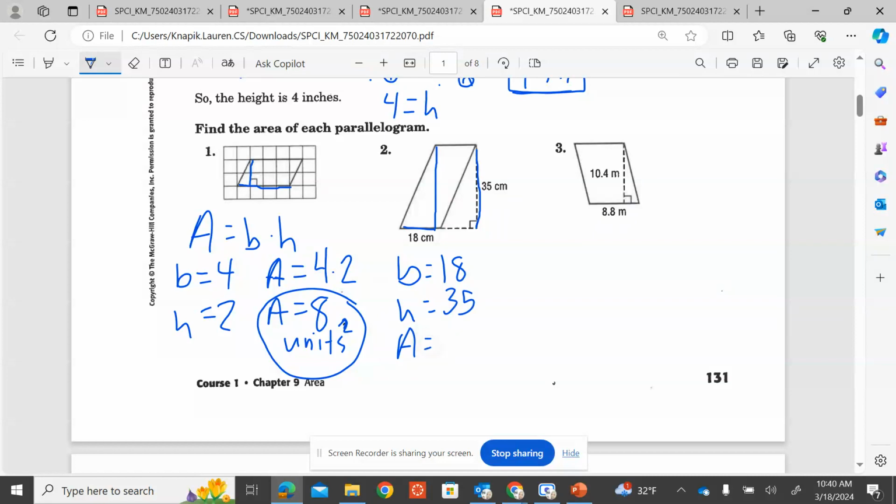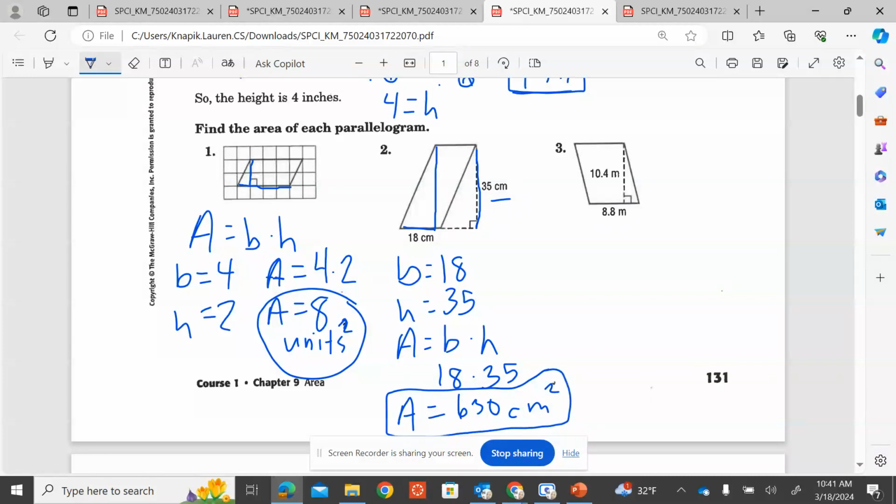And our formula is area equals base times height. Plug in what we know. We know B is 18 and height is 35. I'm going to grab a calculator for this one. You could do the long multiplication, but our area is 630 centimeters squared.